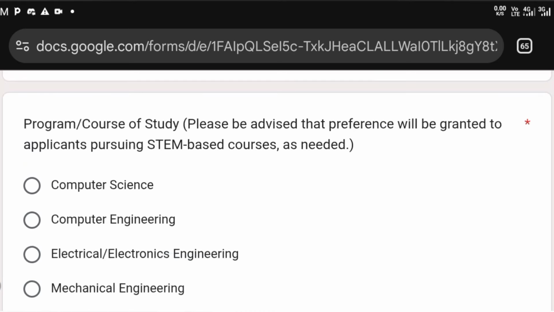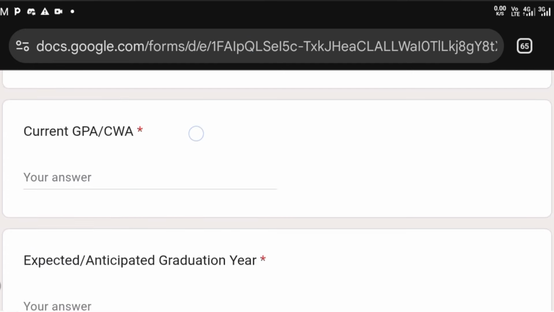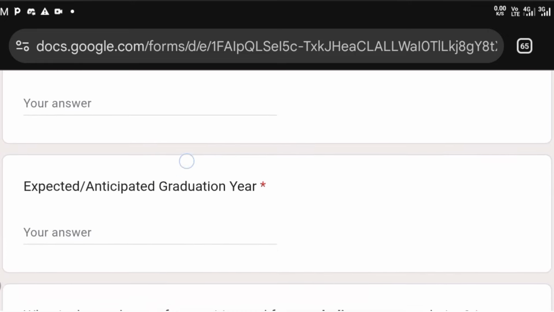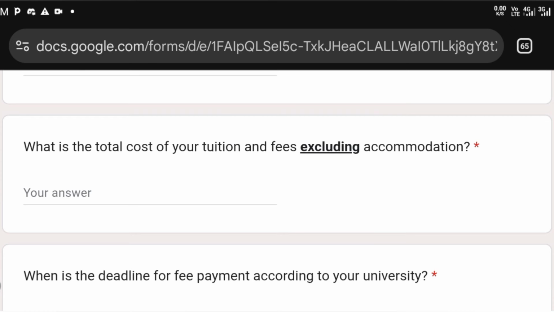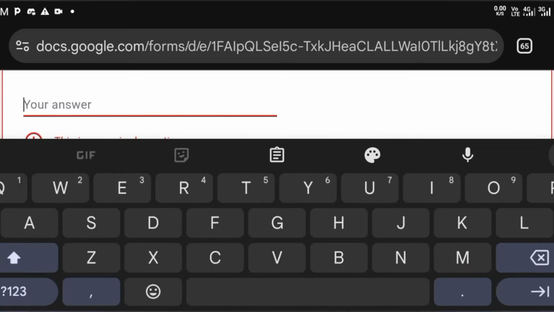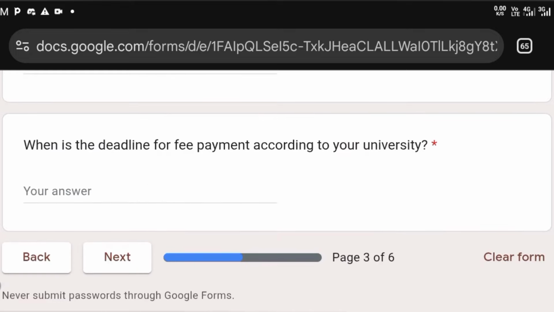Just note that preference will be given to people pursuing STEM-based courses, and it doesn't mean that if you're not pursuing a STEM-based course, you will not get the scholarship. Okay, so you have to also add your current CGPA or CWA, and then your expected or anticipated graduation year. Now, you talk about the total cost of your tuition and fees, excluding your accommodation, and then you talk about when the deadline is for fee payment according to your university. Then afterwards, you just click on next, right? Yeah, and then you're good to go.